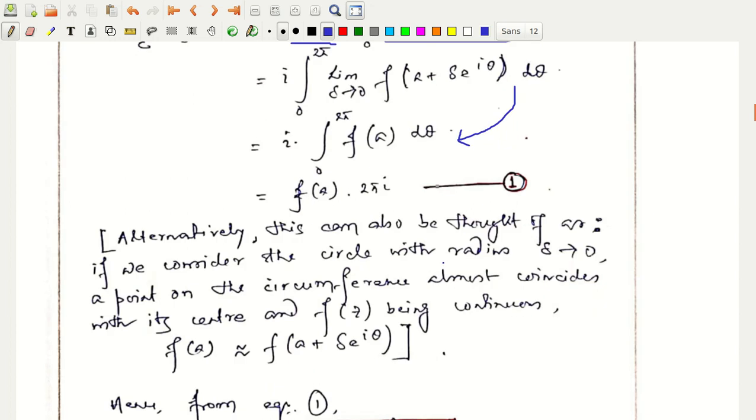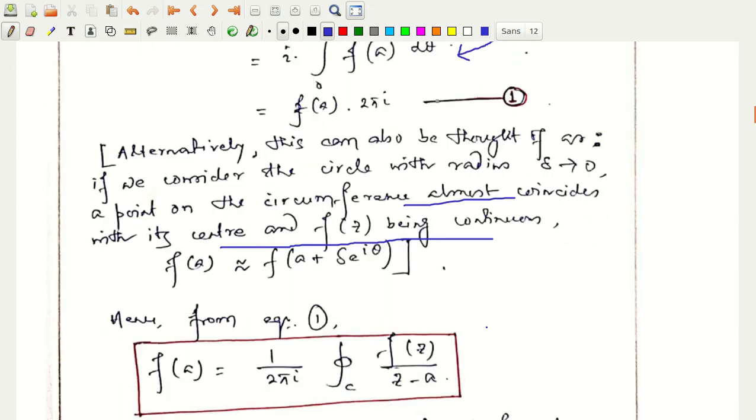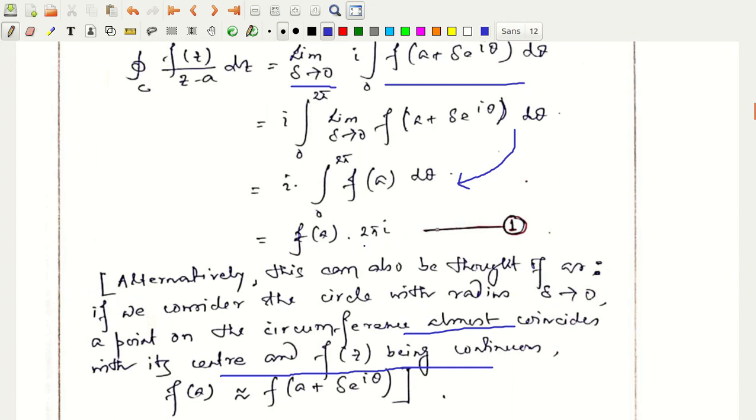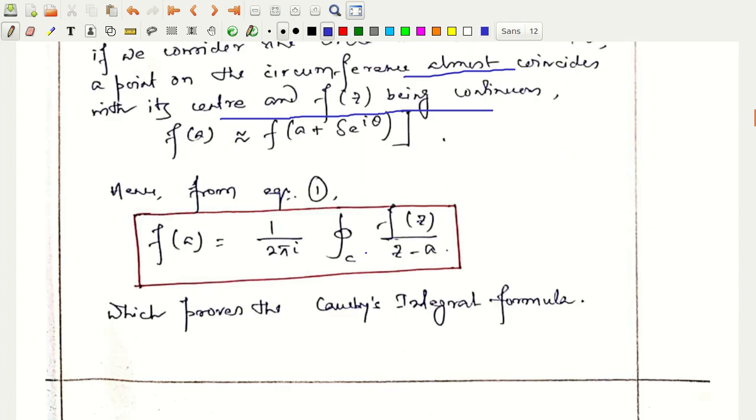Alternatively, you can also think of it as, since the circle of radius delta tends to 0, a point on the circumference almost coincides with its center, and f of z being continuous there, f of a is very close to f of a plus delta e to the power i theta. So immediately we get this quantity on the right hand side, and therefore f of a is 1 by 2 pi i closed integral over C of f of z by z minus a dz, sorry, the dz was missing here. So this immediately proves Cauchy's integral formula.